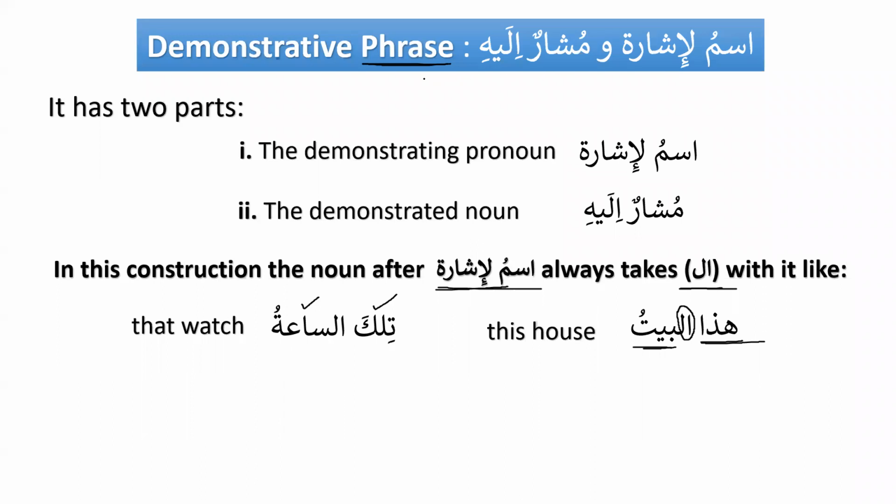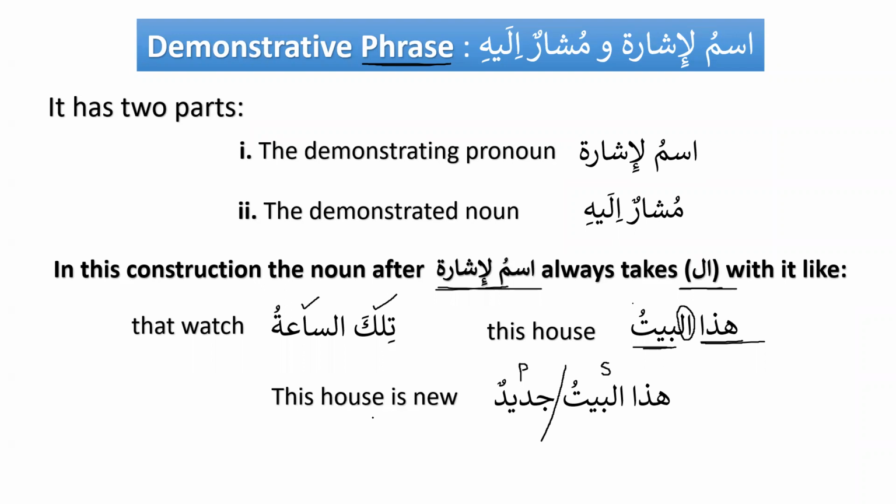As we have learned the prepositional phrase, jar majroor, and the possessive phrase, mudafun wa mudafun ilayhi, similarly we are learning the demonstrative phrase, ismul ishara wa musharun ilayhi. Now I want to change it into a complete sentence. For example, if I make hadha al-baytu the subject, and after that I bring the predicate jadidun, now the meaning is clear: this is a new house.